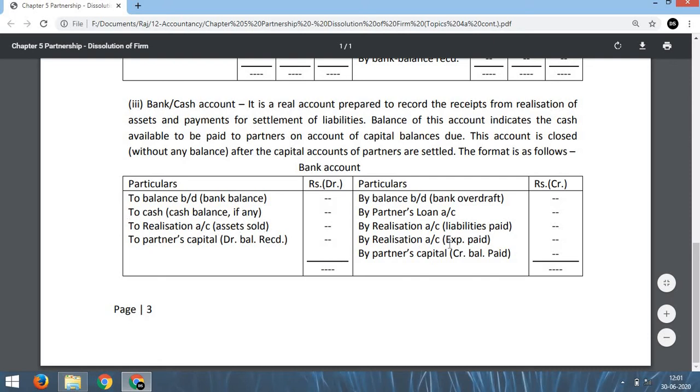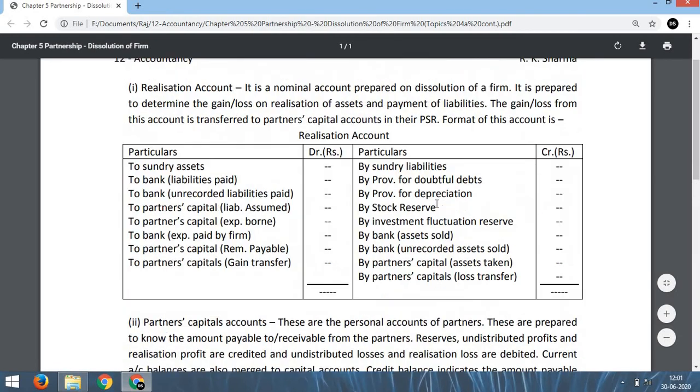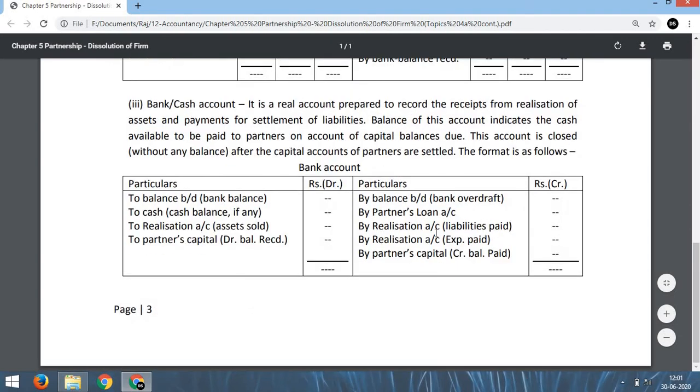Remember, these assets sold, liabilities paid, expenses paid are coming from the realization account. Here we are showing assets sold, and here liabilities paid and expenses paid. So all these things are coming from that account to this account. After that, this account will be closed.